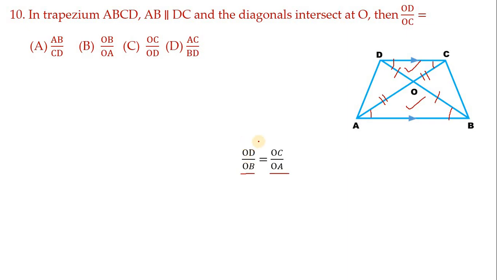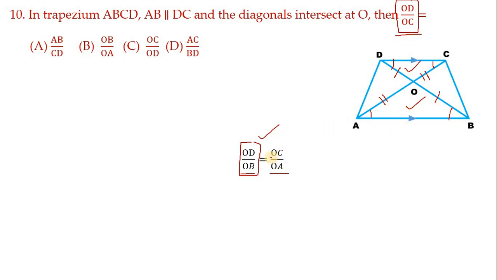Now, if you observe these ratios, you will be in confusion because here they have given OD by OC, but here we have got OD by OB. Why have they given OD by OC? That is just to make you confuse.